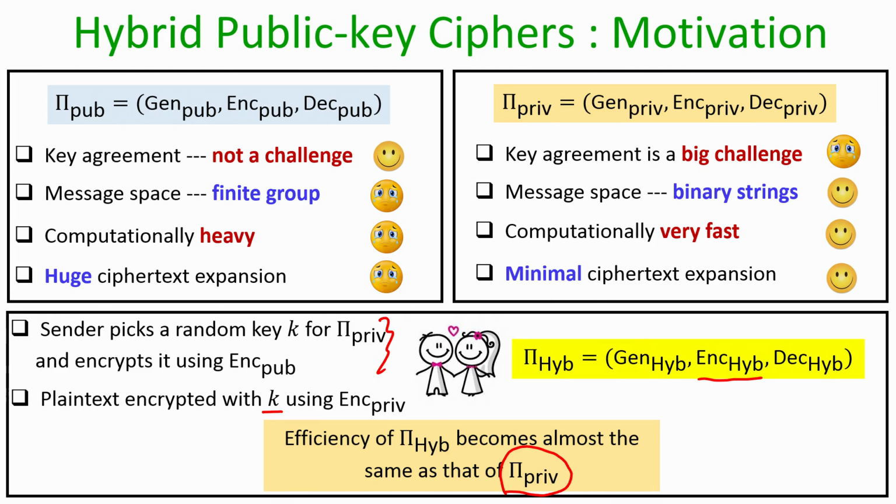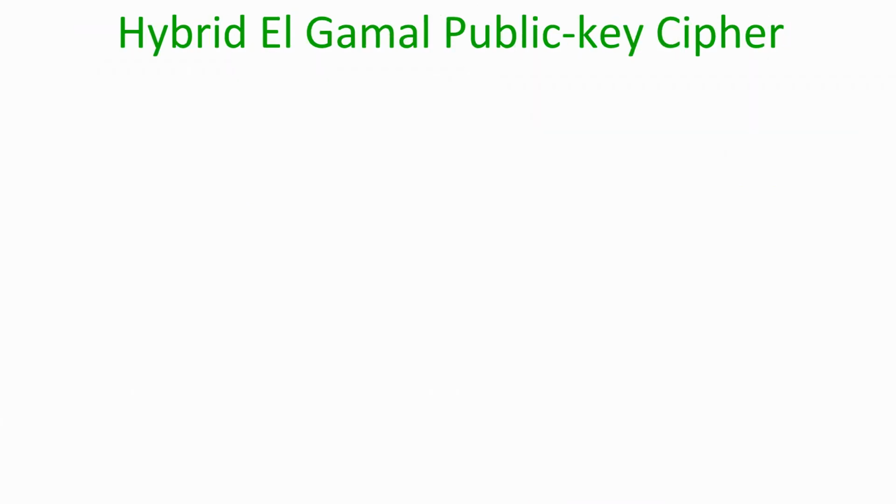However, syntactically this whole hybrid process is still considered an instantiation of a public key encryption process, because the key for the symmetric key encryption is encrypted by a public key encryption process. That is the overall motivation for designing hybrid public key ciphers. To make my point more clear, let us consider an instantiation of the hybrid Elgamal public key cipher.